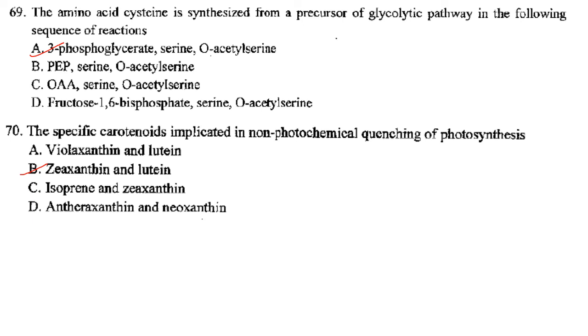Next one. The amino acid cysteine is synthesized from a precursor of the glycolytic pathway in the following sequence of reactions. So it is 3-phosphoglycerate, serine, O-acetylserine. Answer is option A. Then next one. The specific carotenoids implicated in non-photochemical quenching of photosynthesis. Answer is zeaxanthin and lutein. Answer is option B. So that's it.